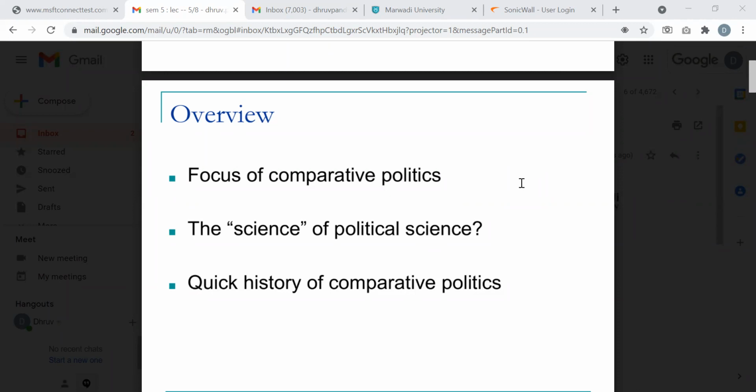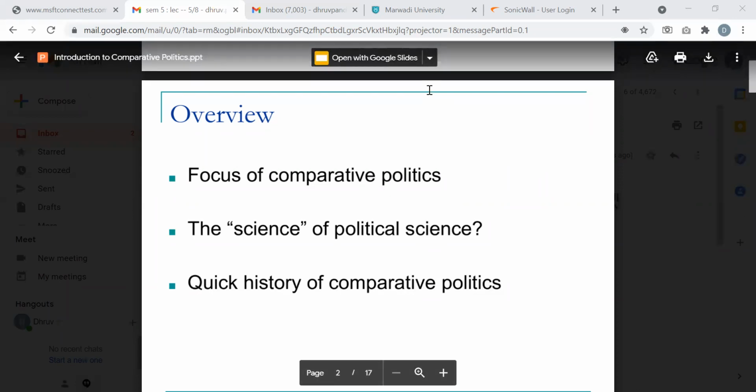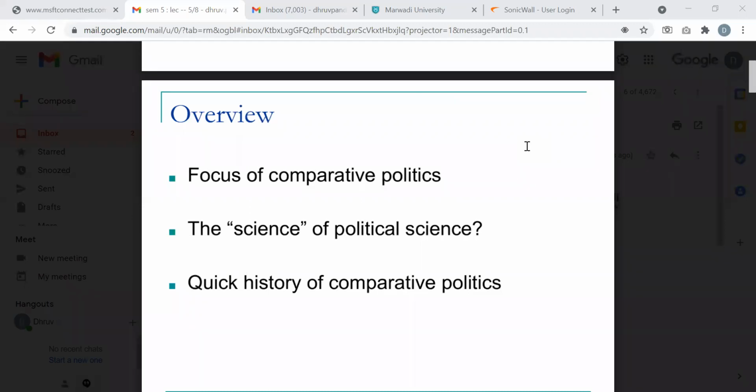Then the third one is a quick history of comparative politics, as in what is the historical approach of comparative politics that we are talking about. Whenever we are talking of comparisons or comparative politics, we are always looking into what has been the historical legacy.